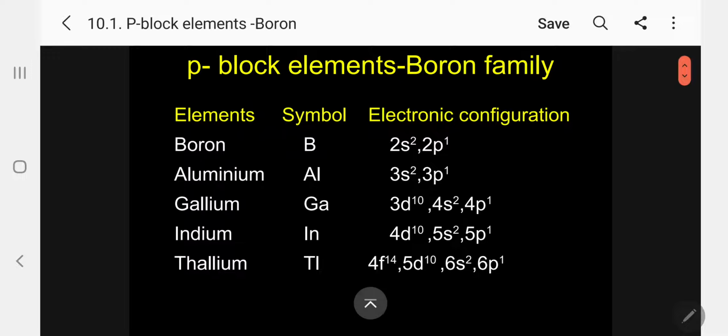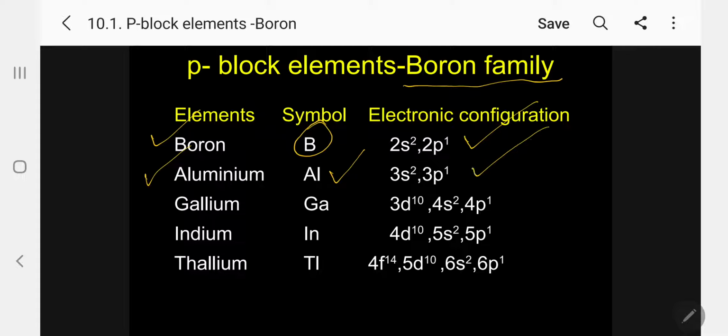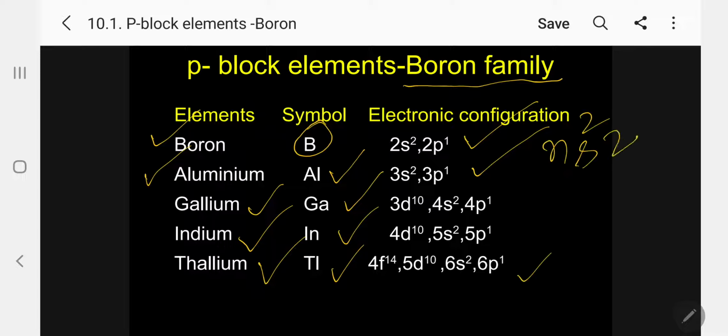As I have already informed you, under the P block elements, the boron family includes boron, symbol B, configuration 2s2 2p1; aluminum, Al, 3s2 3p1. I am giving only the outermost electronic configuration. Gallium, Ga, 3d10 4s2 4p1; indium, In, 4d10 5s2 5p1; and thallium, Tl, 4f14 5d10 6s2 6p1. So generally ns2 np1